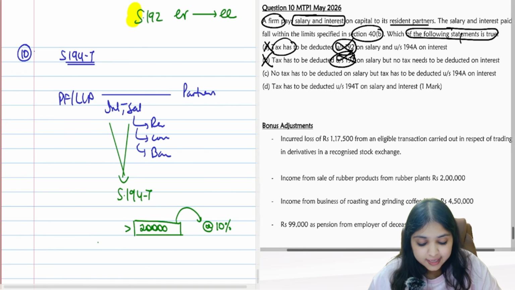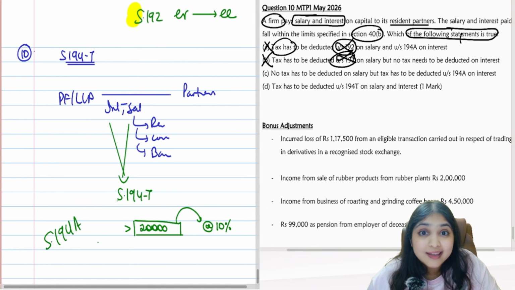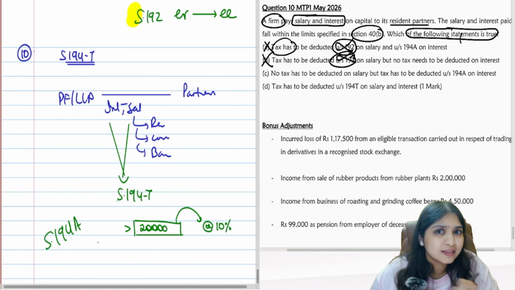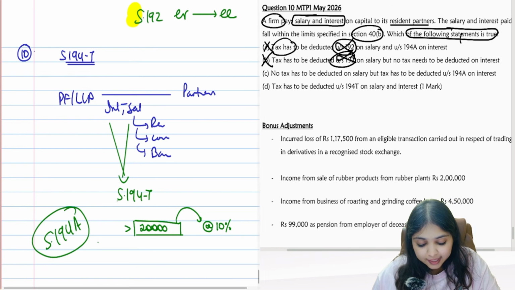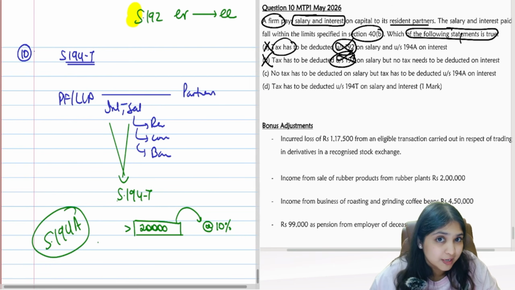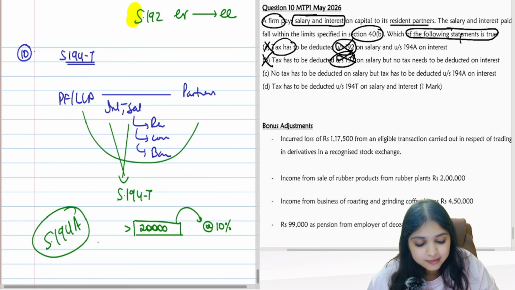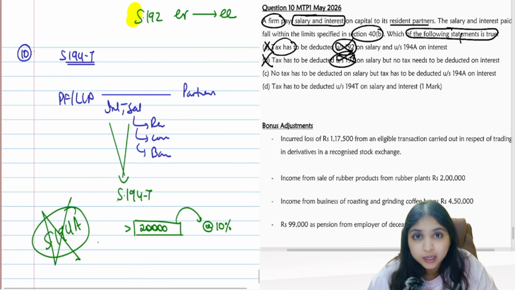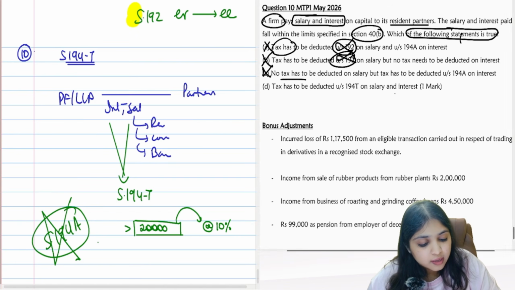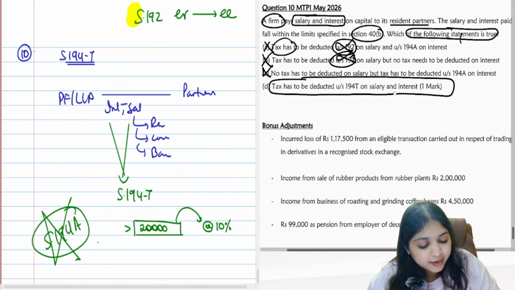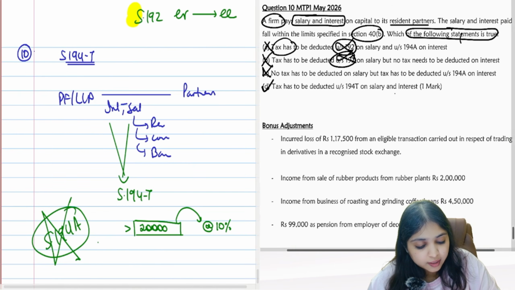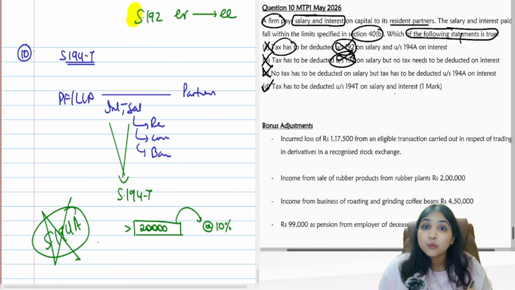See, guys, section 194A does apply on interest other than interest on securities. But in section 194A, it is clearly mentioned that interest to partners, 194A will not apply. So 194A is also wrong. Then tax has to be deducted under 194T. Answer is option D.